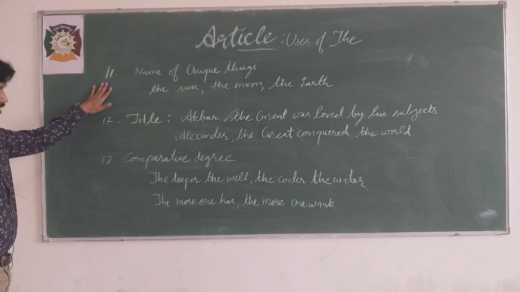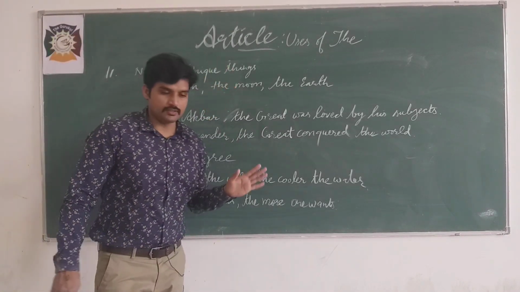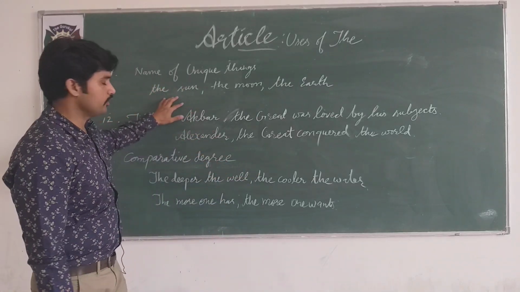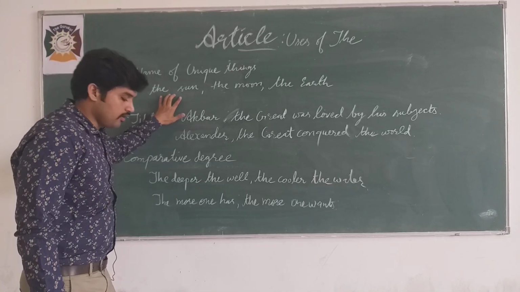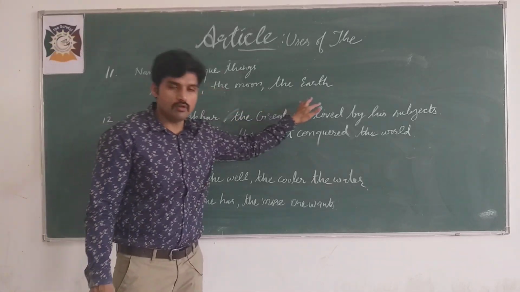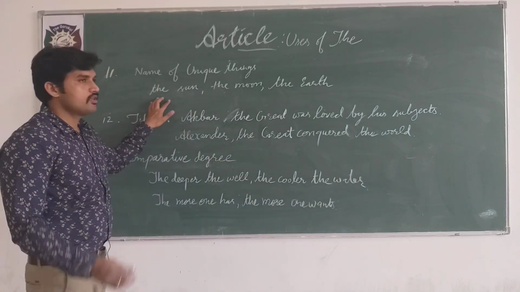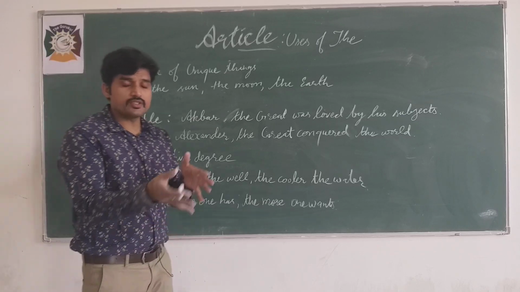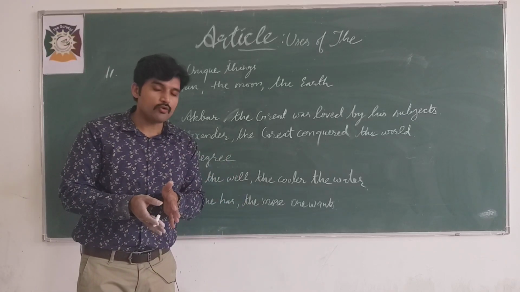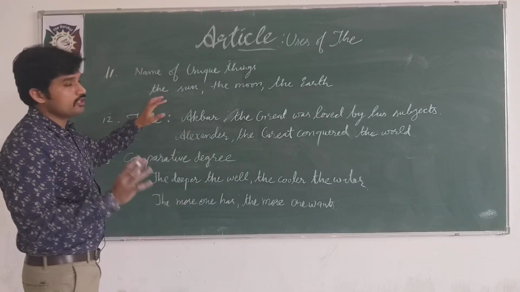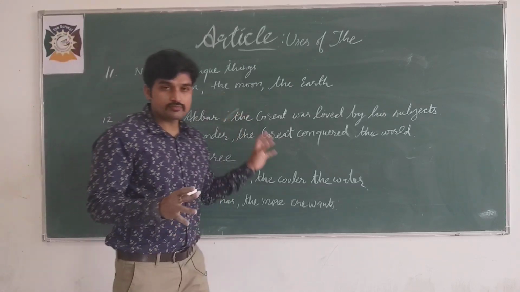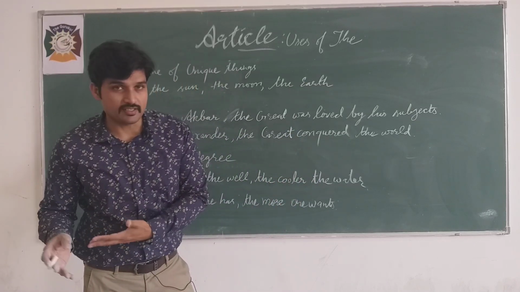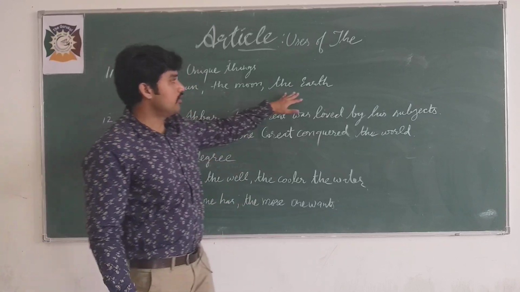Rule number 11, name of unique things. Now, which things are unique in this world? You know that. So, we use the with them. The sun, the moon, the earth. For example, you can say the sun rises in the east. Now, here, east is the direction. That's why the is used before east, and the sun is actually a unique thing. The moon shines at night, or you can say the moon gives its brightness to everyone, or the earth.